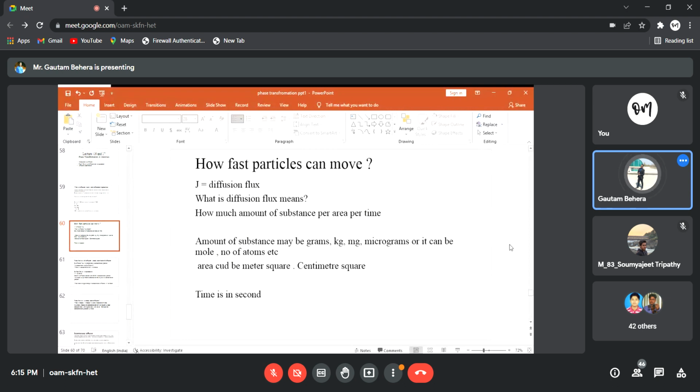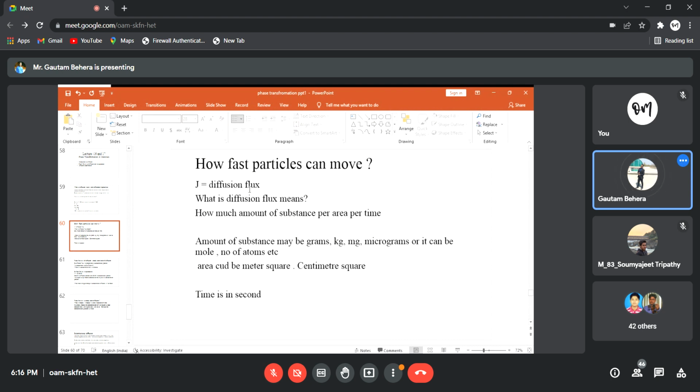So now the question is how fast particles can move. This is another question. We'll see that. There is a concept called J. So what is J here? You can see it is diffusion flux, right? So what exactly does diffusion flux mean? It means how much amount of substance is crossing a particular area in a particular time interval, right?